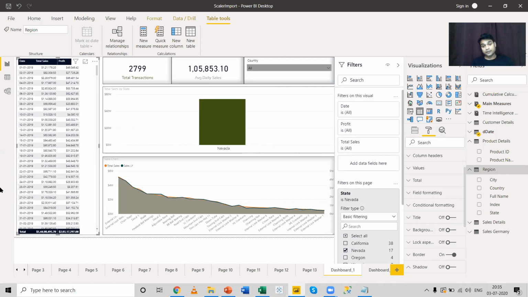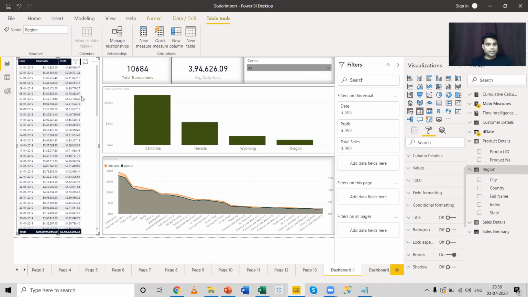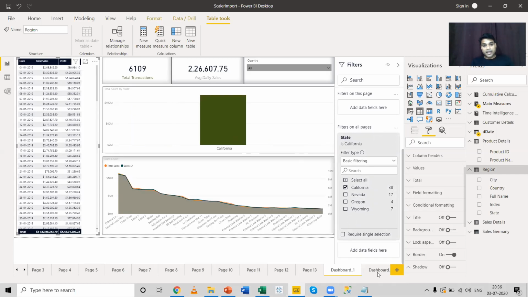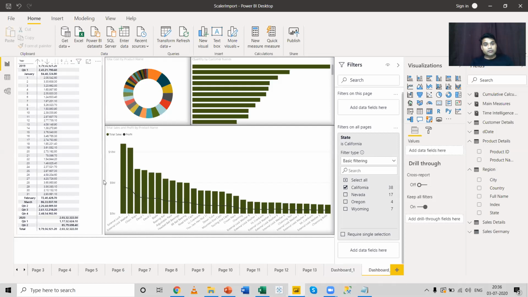Now the question is, what is a report level filter? We have done the visual level and the page level. The report level filters will be applied on all the pages in this particular screen. So I have opened a total of 15 pages. Now if I bring the state over here in the all pages section, and I select California, and if I come to this dashboard, this particular dashboard will only show me the report in terms of California.